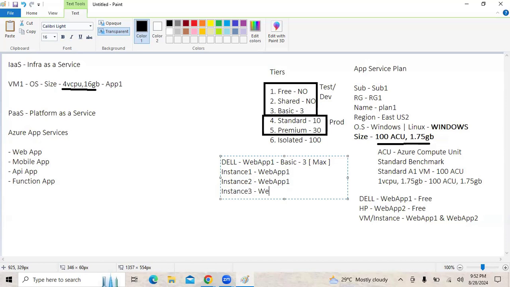We can also have instance number 3 where web application 1 is running. So now Dell is getting 3 dedicated instances where only applications from Dell would be running. Applications from no other organization, no other account, or no other subscription would be running over here. Applications only from Dell would be running over here, right?